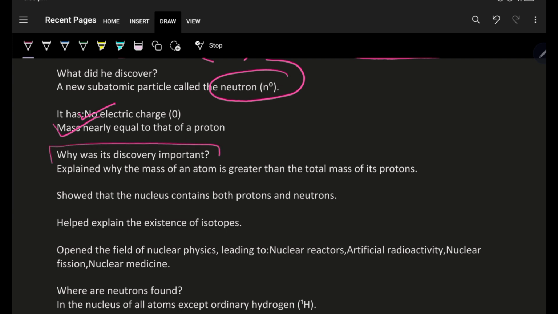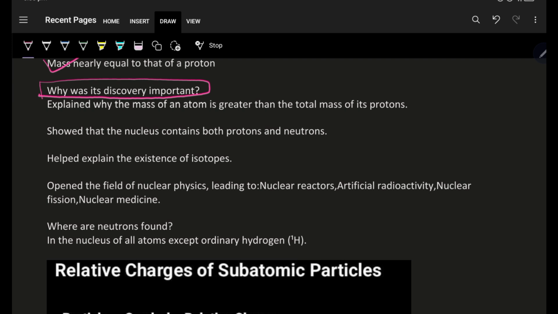Why should we study it separately? Because this study explains why the mass of an atom is greater than the total mass of the protons in the nucleus.